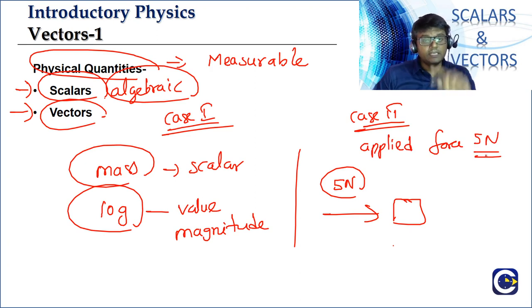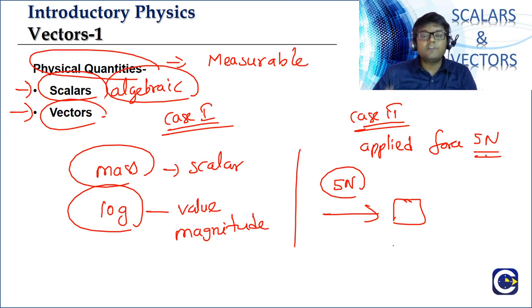Then is the information complete? You will immediately ask, sir, in what direction is the force applied? Is it applied in the north, the south, the east, the west? In what direction is the force being applied?